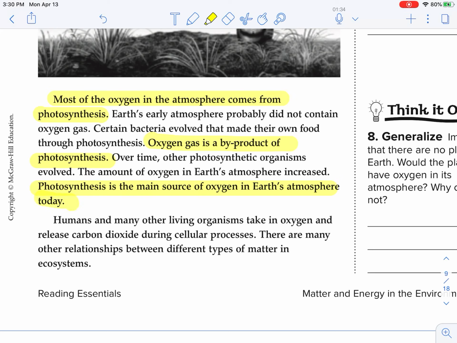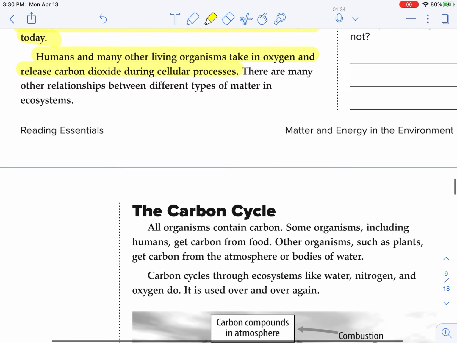Humans and many other living organisms take in oxygen and release carbon dioxide during cellular processes. There are many other relationships between different types of matter in the ecosystem. So let's go ahead and highlight that humans and other living things take in oxygen and release carbon dioxide during cellular processes.